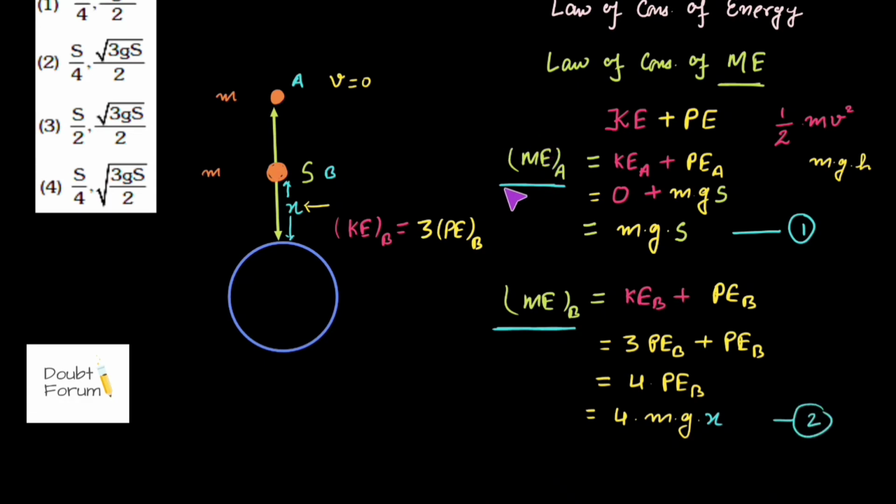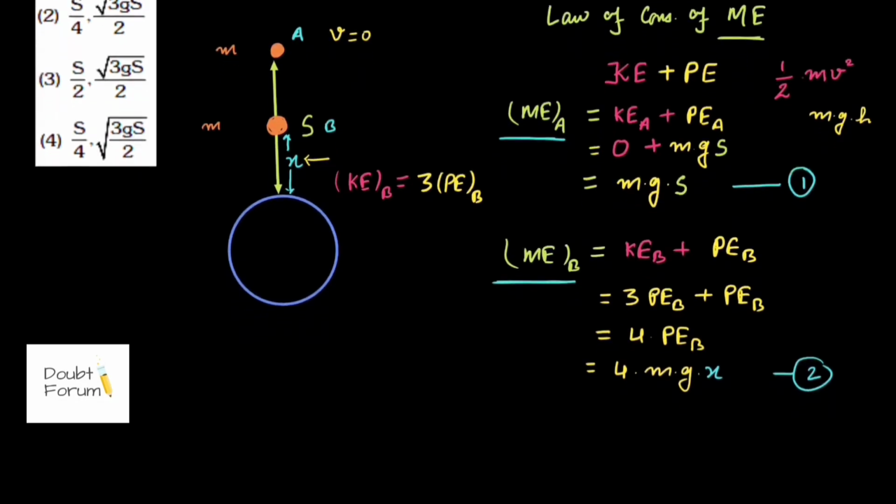Because the mechanical energy of point A has to be equal to the mechanical energy of point B. Then only the law of conservation of mechanical energy would be satisfied here. So if we equate equation 1 and equation 2, we will get